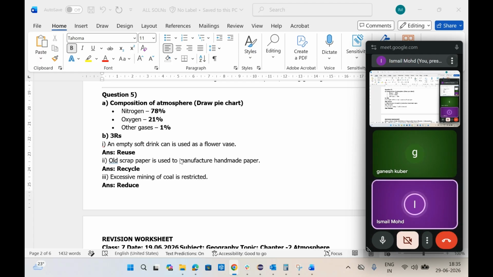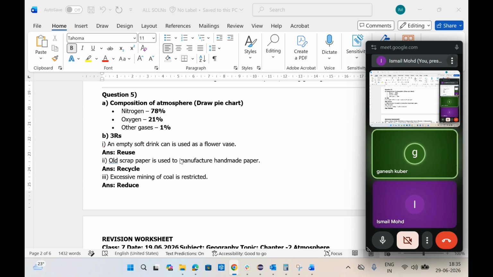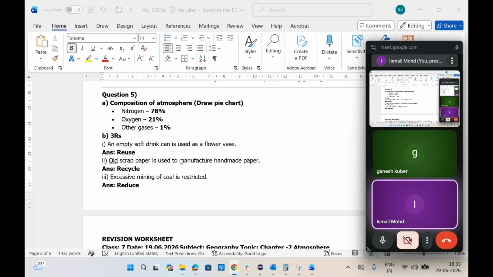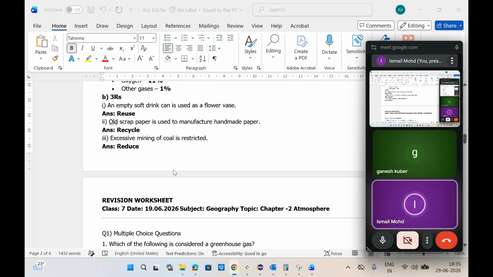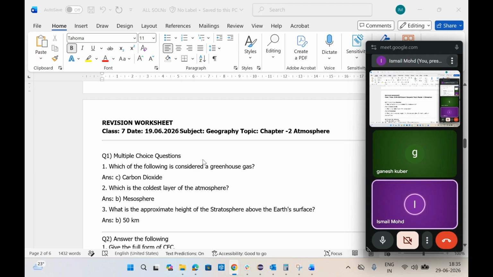Old scrap paper is used to manufacture handmade paper. Which are you using there? Recycle. Excessive mining of coal: reduce. So these are the 3 R's approach by which you can reduce global warming.